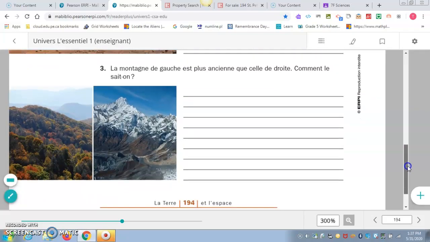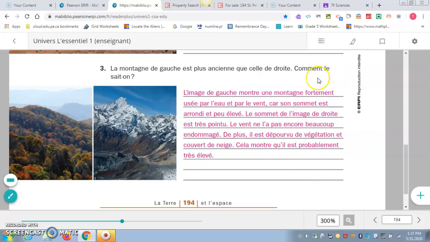La dernière question, numéro 3. La montagne de gauche est plus ancienne que celle de droite. Comment le sait-on? So the mountain on the left is older, more ancient than the one on the right. So how do we know that?